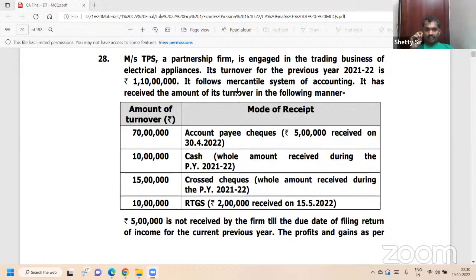On the left side, collected in digital mode: account payee cheque, account payee draft, ECS. Digital mode on or before the section 139 due date.